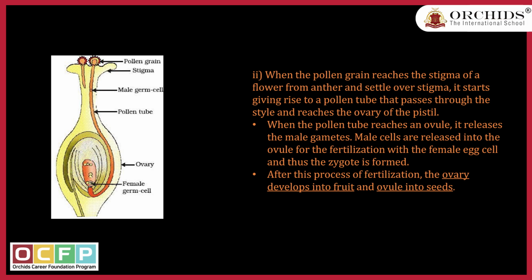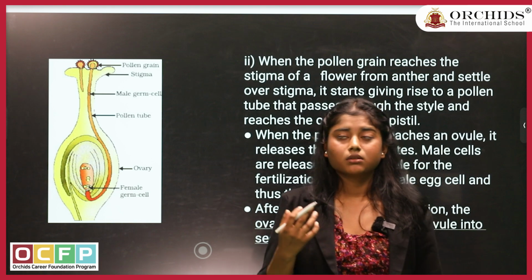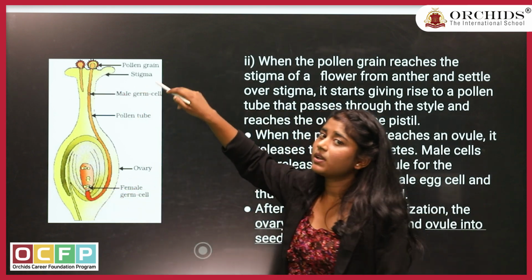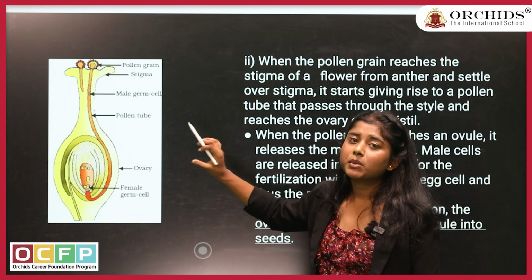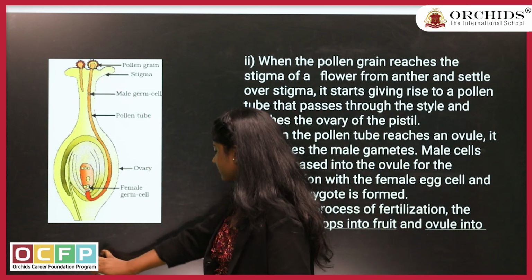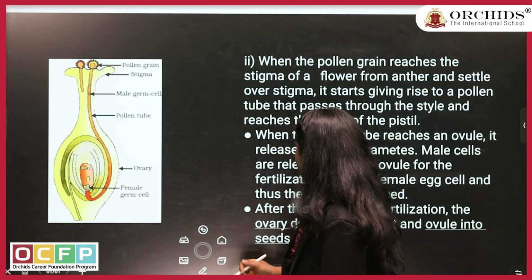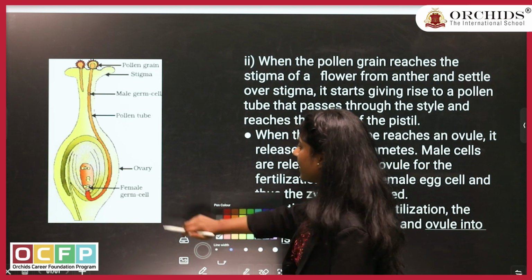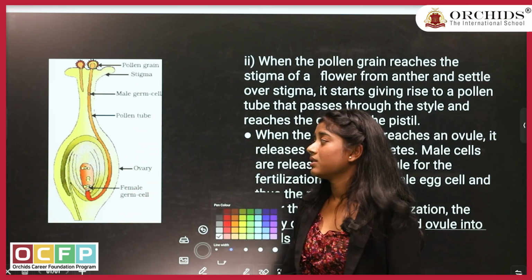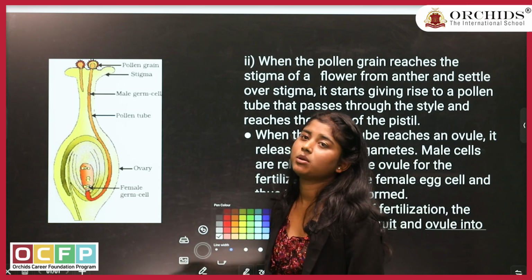Now, the answer for your first question, where you have to show the pollen grain, the different parts and different things. So, in the first question, you know what this part of the flower is known as, right? This is the female reproductive part of the flower, where you can see the pollen grains. And you can see the male gamete, you can see pollen tube germination and different things. Now, this is the easiest diagram in your book. You can draw it anytime in 2 or 3 minutes.